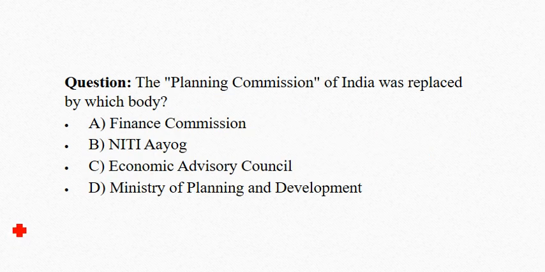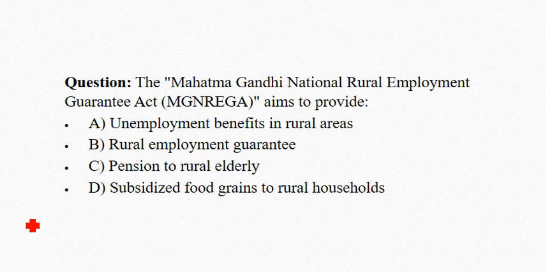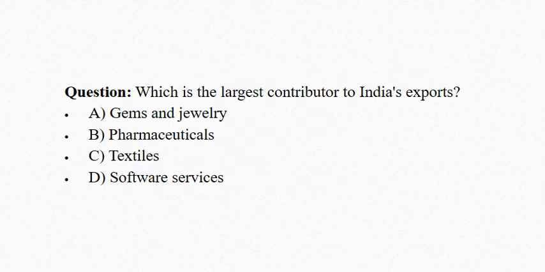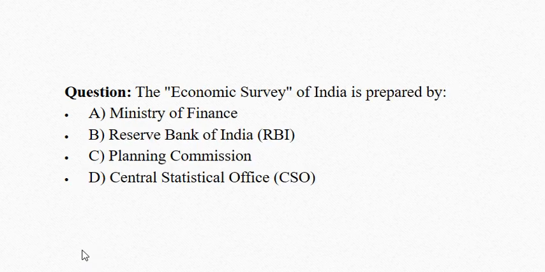The Planning Commission of India was replaced by which body? Correct answer is option B, Niti Aayog. The Mahatma Gandhi National Rural Employment Guarantee Act aims to provide. Correct answer is option B, Rural Employment Guarantee. Which is the largest contributor to India's export? Correct answer is option D, software services.